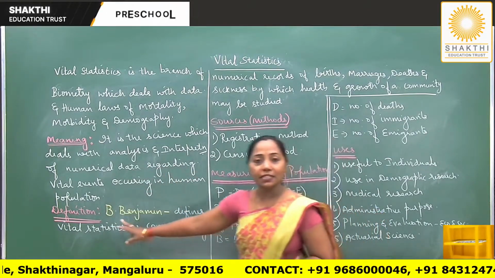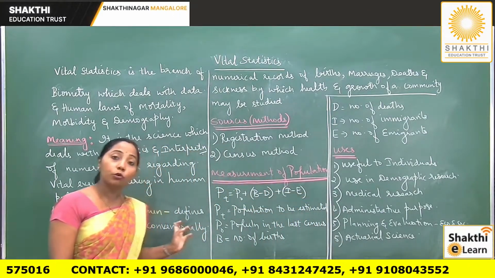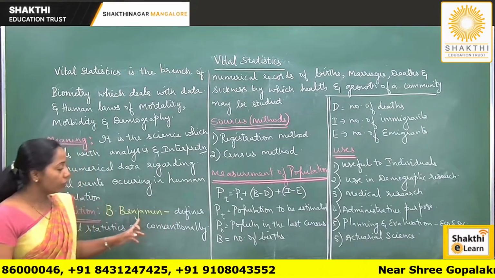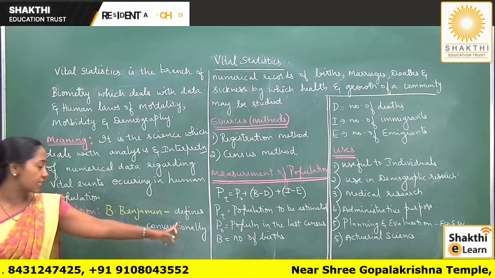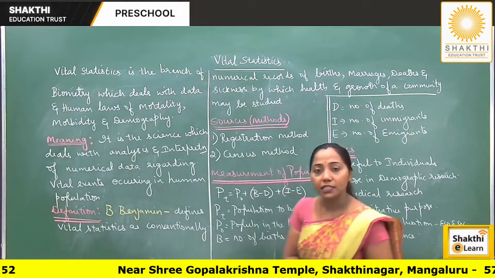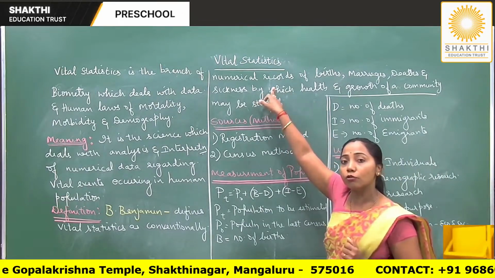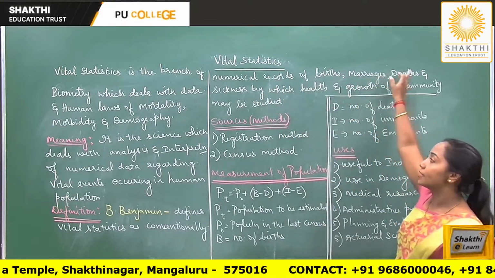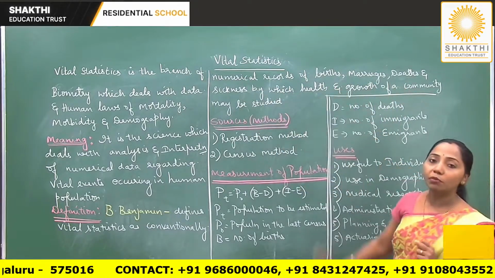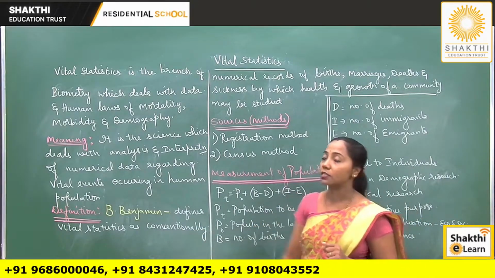Okay. Next, let us see the definition of vital statistics. So B. Benjamin has given a beautiful definition regarding vital statistics. According to him, he defines vital statistics as conventionally numerical records of births, deaths, sickness and marriages. See, conventionally numerical records of what? Births, marriages, deaths and sickness, by which the health and growth of a community may be studied. So that is the definition given by Benjamin. Again important for 1 mark.